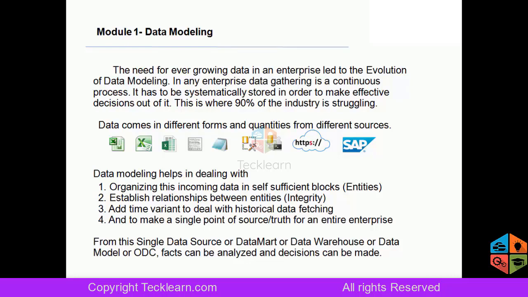So I am meeting my needs at various levels, and as my data is increasing, I am scaling up my applications also. But do I have a model which connects all these points, and is that model scalable or not? That's where the industry is struggling, and that's where the data model will pitch in.